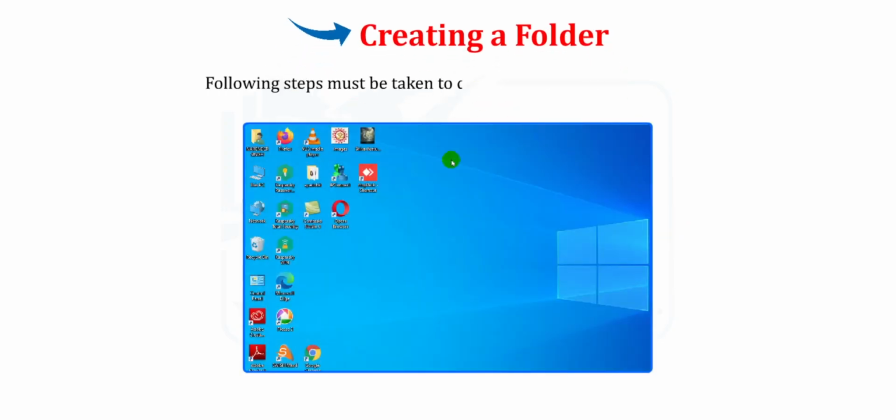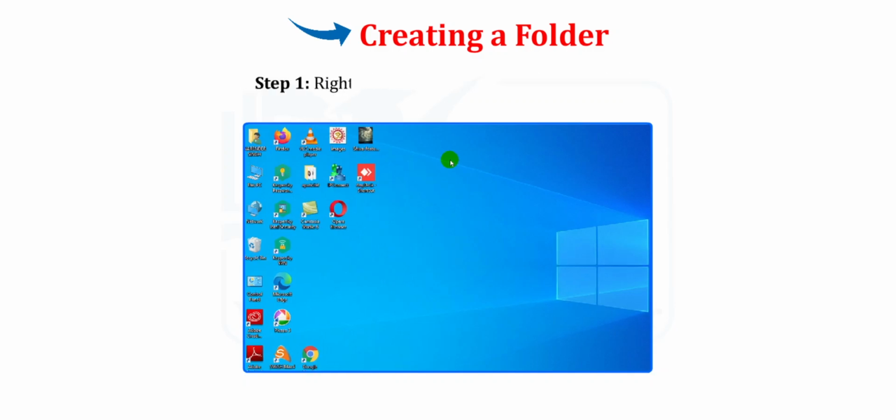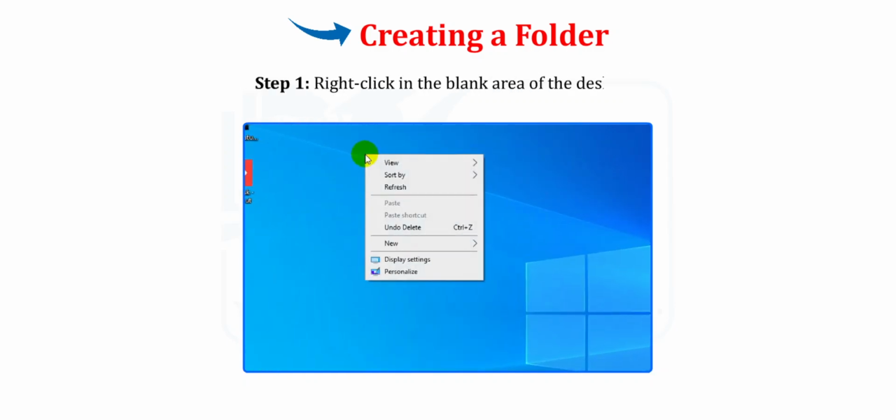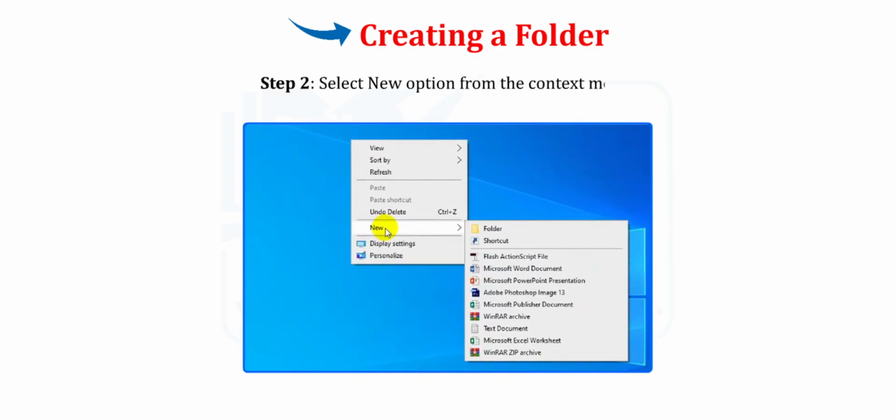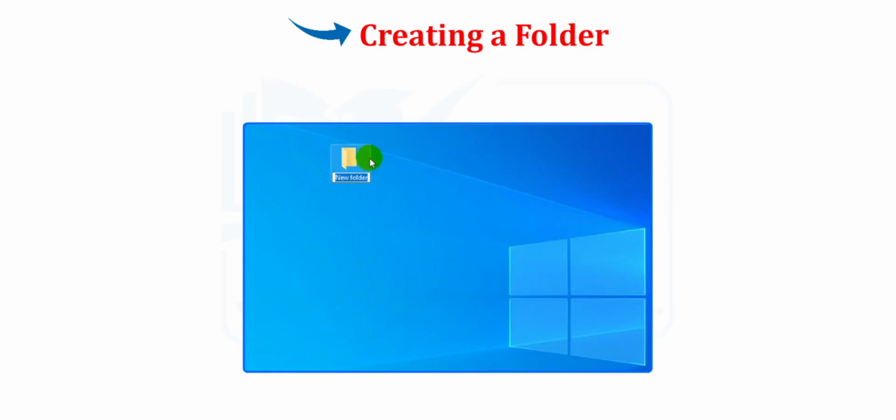Students, let us see how to create a folder. The following steps must be taken to create a folder in Windows 10. Step 1. Right-click in the blank area of the desktop. Step 2. Select the New option from the context menu. Step 3. Click on the Folder option from the list of sub-options. Step 4. A new folder will be made. Step 5. Type the name of the folder and press Enter.